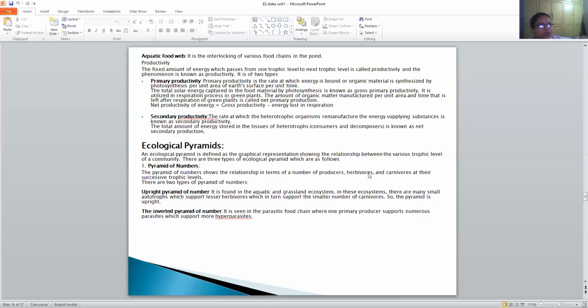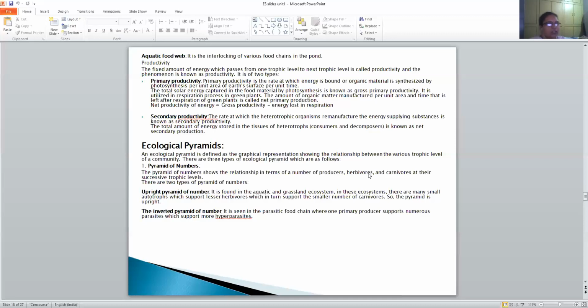Coming to the first one, the pyramid of numbers. The pyramid of numbers shows the relationship in terms of the number of producers, herbivores and carnivores at their successive trophic levels.